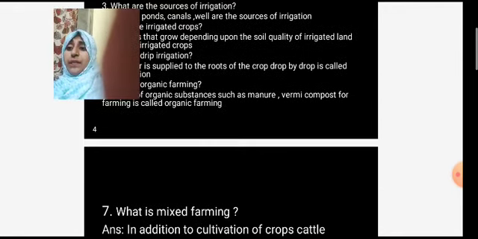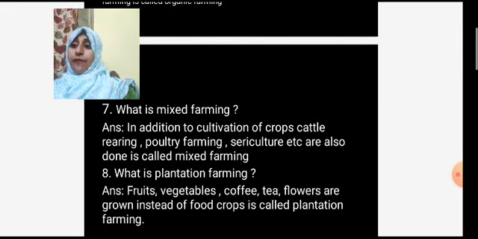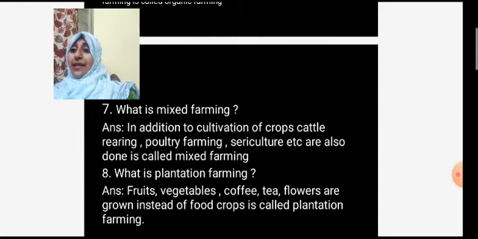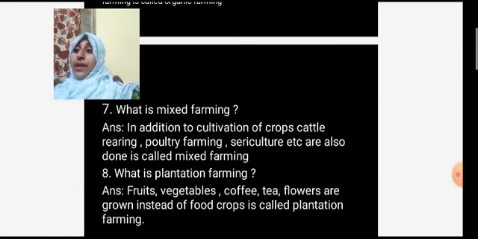Let's go with another question. What is mixed farming? In addition to cultivation of crops, cattle rearing, poultry farming, sericulture, etc. are done in mixed farming. Mixed farming means everything mixed. Even cattle farming is done, poultry farming is done. Poultry means rearing of hens, sericulture means rearing of honeybees. These are all done on one farm. This is called mixed farming.